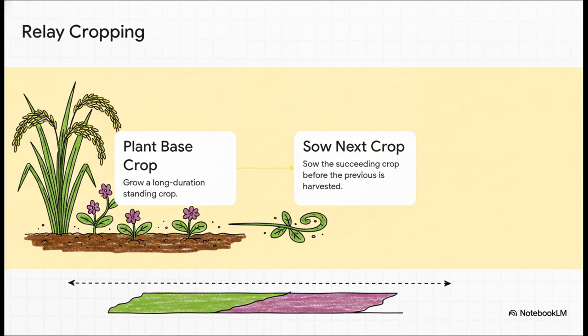Through some brilliant temporal engineering, like relay cropping. Here is how it works. Step 1, a farmer grows a long-duration standing crop like paddy. Then, step 2, right before that previous crop is even harvested, they sow the succeeding crop, like lucerne, right into the field. They are literally overlapping life cycles just to save precious time.